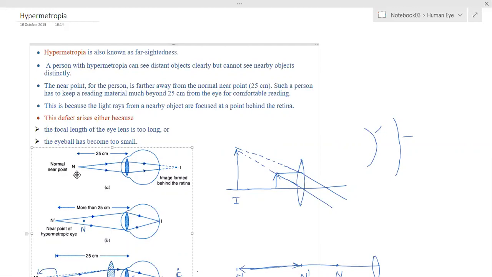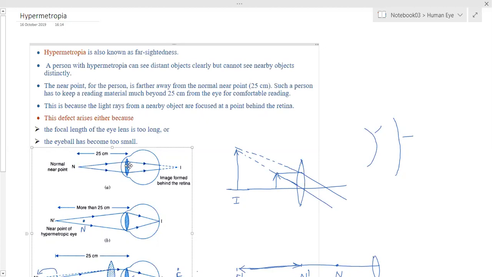That means anything beyond 50 centimeter he is able to see, but anything within 50 centimeter, that is 25 to 50, the hypermetropic eyed person cannot see. Normal human beings can see from 25. So he has a problem with this. This is the actual near point you can see.